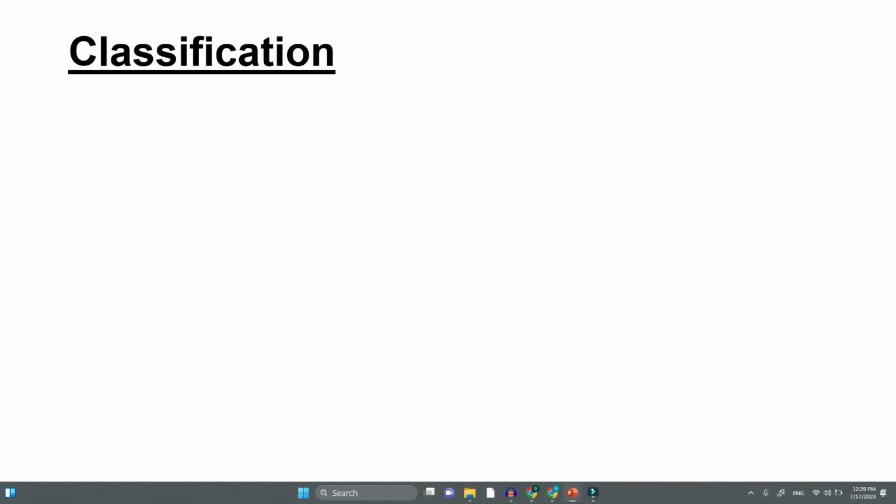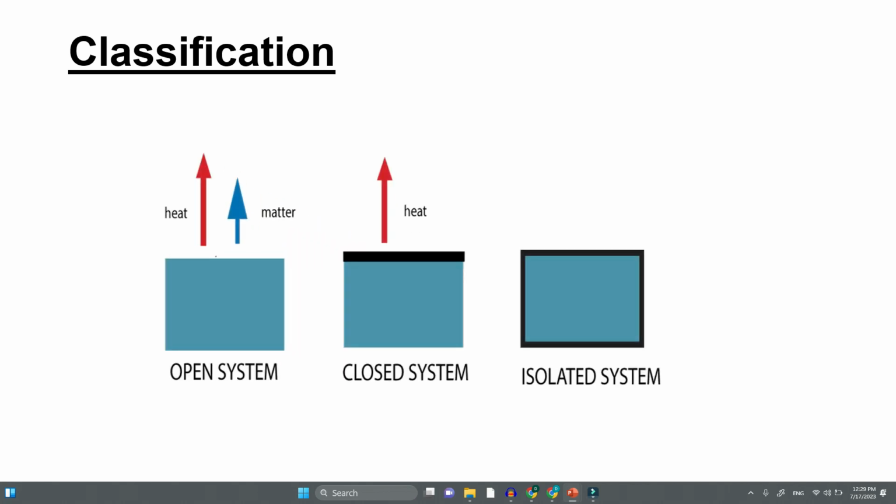Now let us study the classifications of system. So we understood what is a system. Now we need to understand what are the different types of system. Okay, so here the first one is the open system.